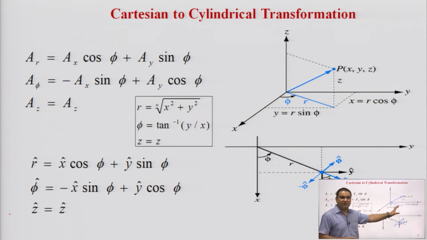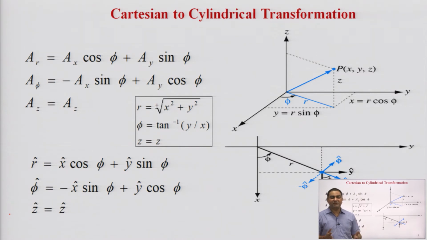So, in the case of any vector A in the cylindrical coordinate system, when we represent the cylindrical component in the radial direction, A_r is given as A_x cos phi plus A_y sin phi. In the same way, the cylindrical component in the direction of phi, A_phi, can be given as minus A_x sin phi plus A_y cos phi, and A_z is the same as A_z.